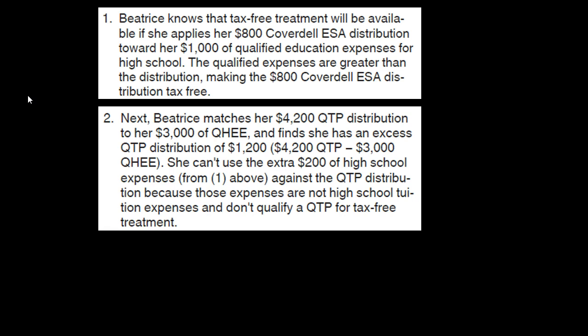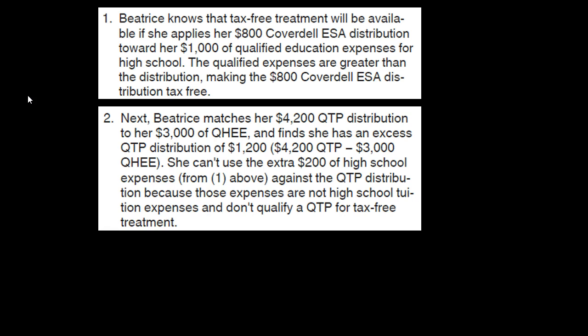2. Next, Beatrice matches her $4,200 QTP distribution to her $3,000 of QHEE and finds she has an excess QTP distribution of $1,200, which is the $4,200 QTP minus $3,000 of the QHEE. She can't use the extra $200 of high school expenses because it doesn't qualify for the QTP.